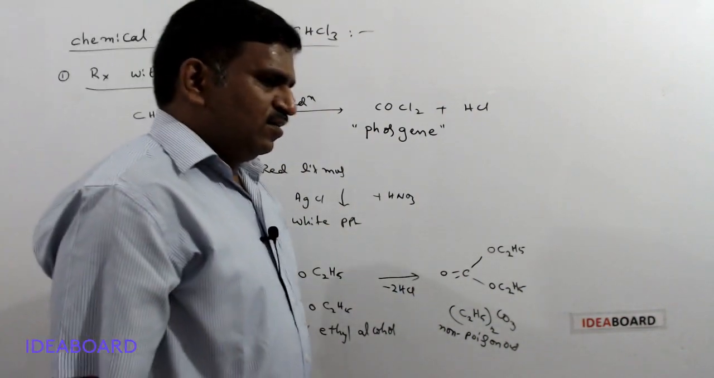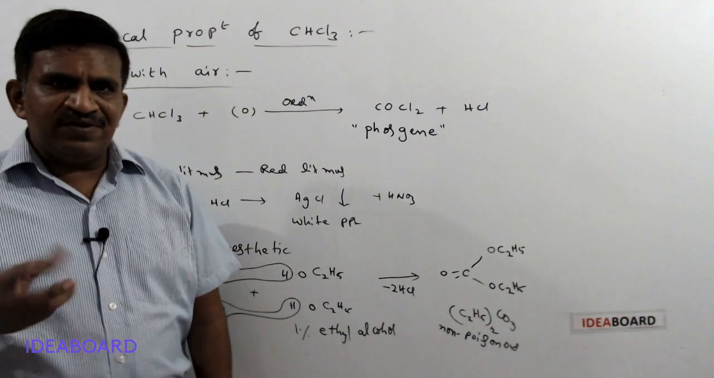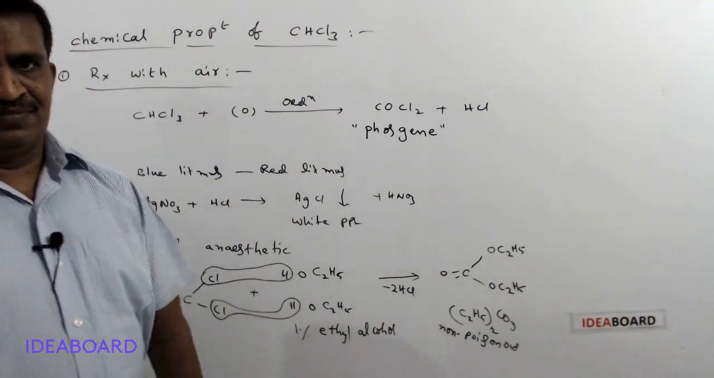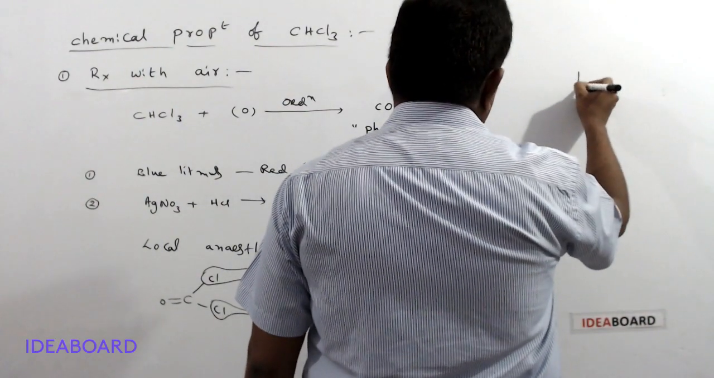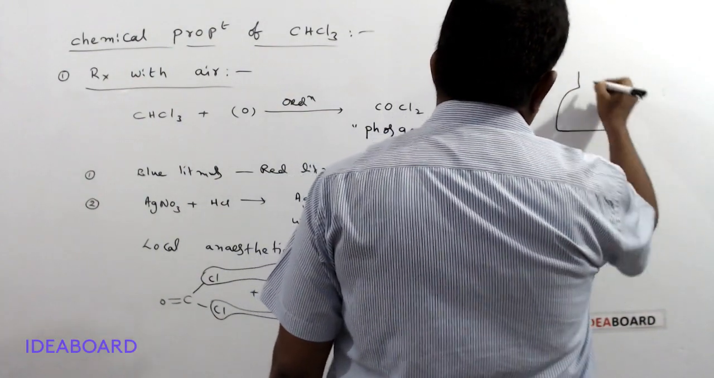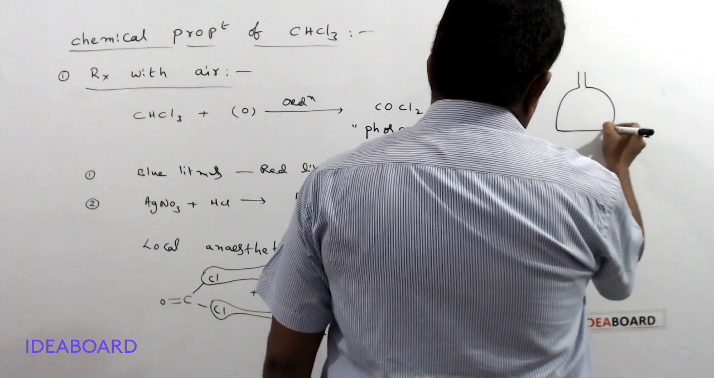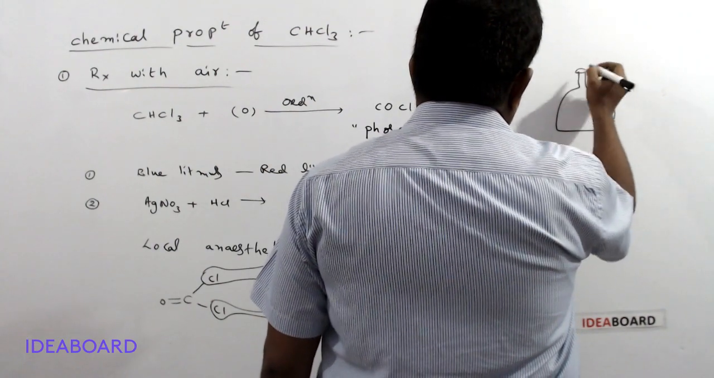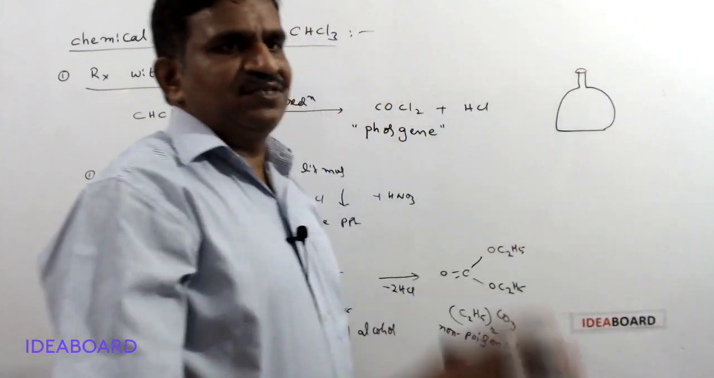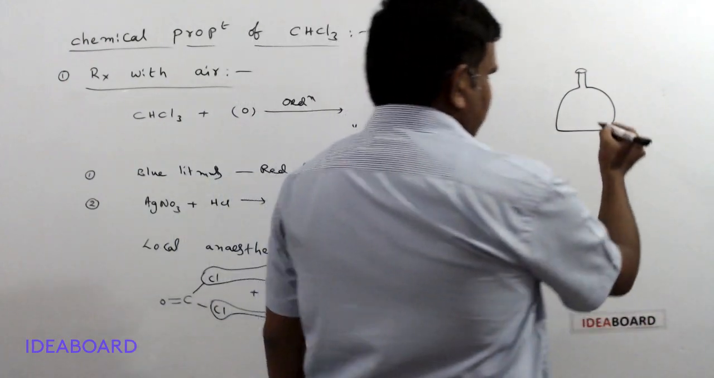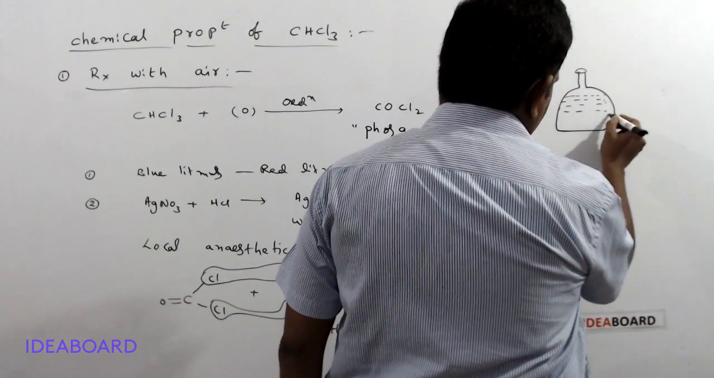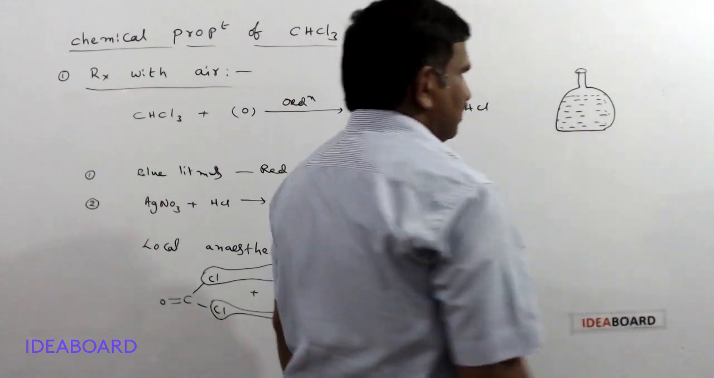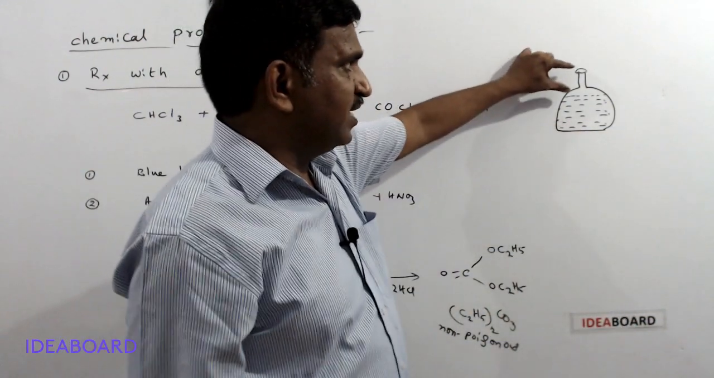And prevention: how can we prevent the formation of phosgene? Generally, if you have seen any water bottle or any other bottle, it is filled only about 80% or 90%. They give some gap here. Suppose this is a water bottle, for example, then it is filled like this. They will leave some gap for it.